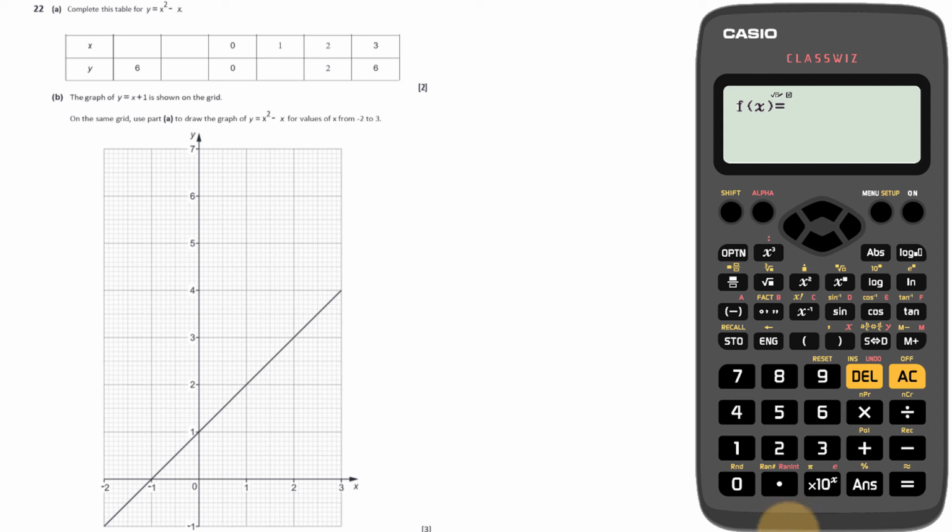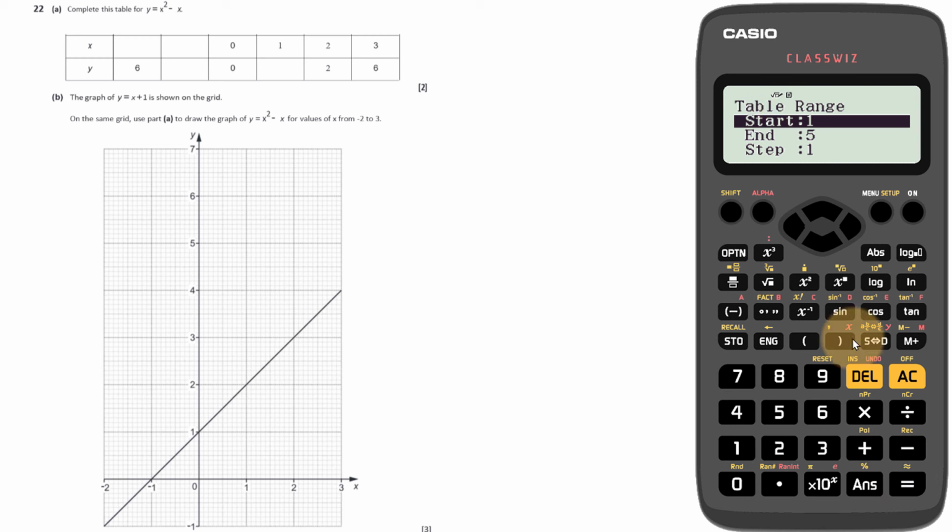So y is equal to, and then we just type in the bit on the other side of the equal sign, x squared minus x. Now to type in the x, you need to press the alpha key and then the x here is above the bracket. So x squared minus and then alpha x again. Okay, so x squared minus x. Press enter. You're going to get g of x appear. Now we've only got one function to type in this time, so we can leave that one blank for now. And then press enter again.